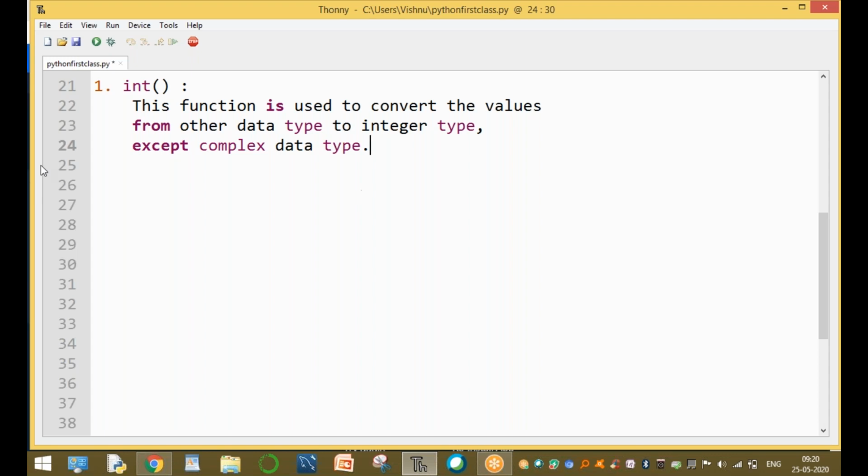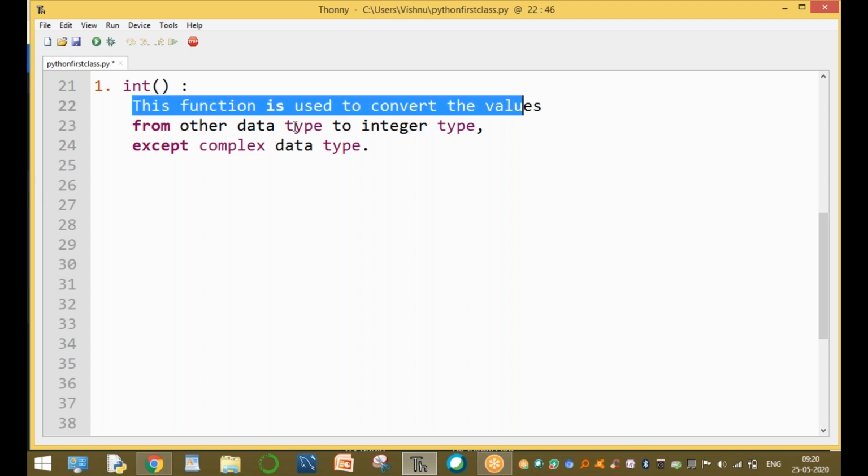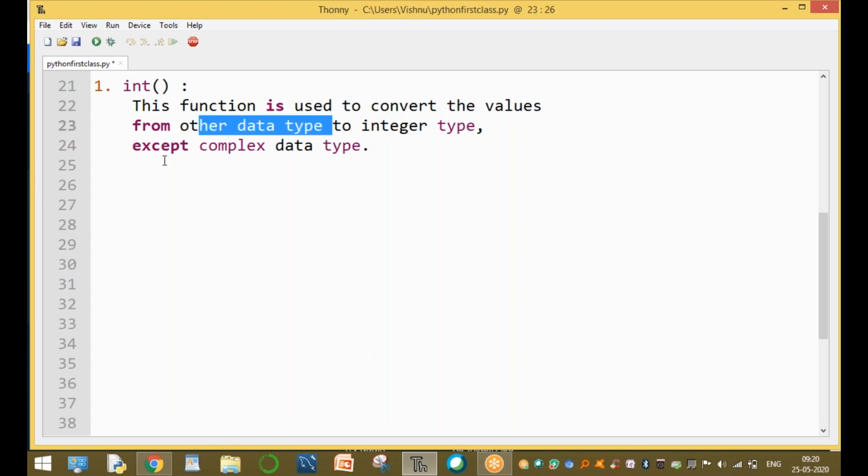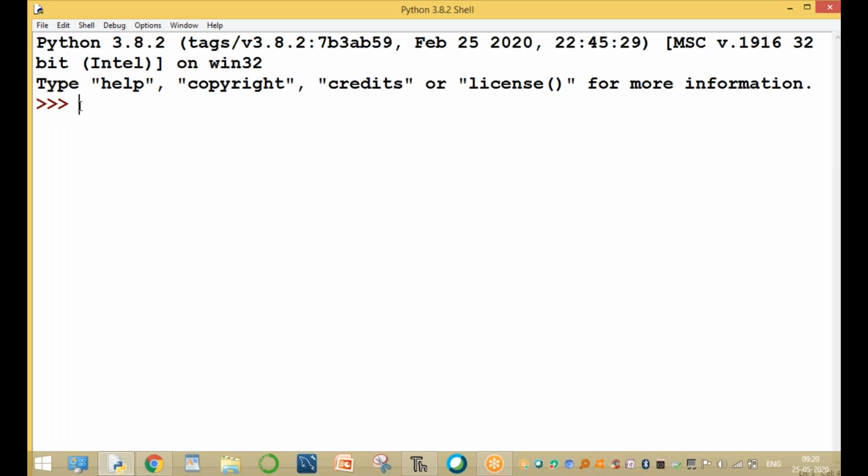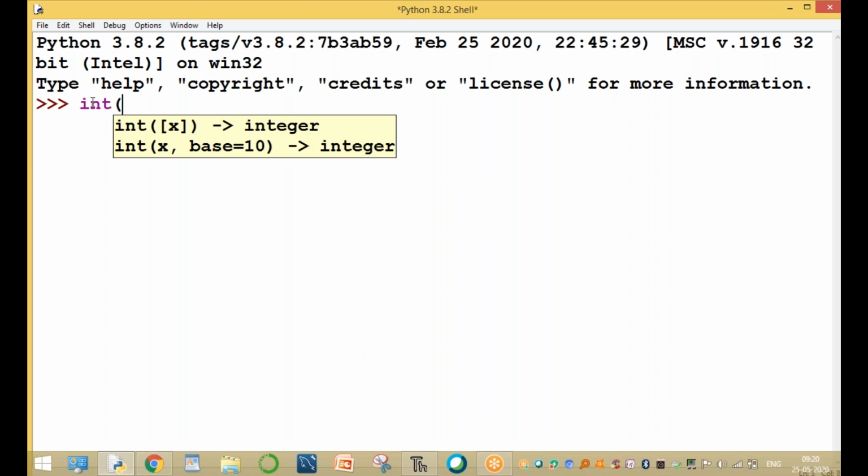Thank you. So now this function is used to convert from other data type to integer type, except the complex type. I will explain one by one, no problem. The first one is converting other data type to integer type. For example, here we are using the Python shell prompt, int of any value. For example, the value is 9.5.